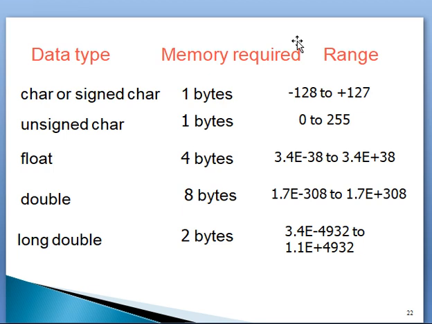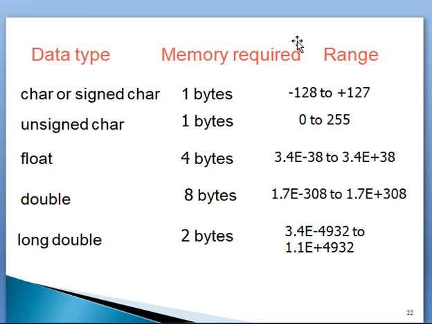Unsigned character also requires 1 byte, and all 8 bits are used to represent the character. That's why 2 to the power of 8 gives a range of 0 to 255 for the unsigned character.